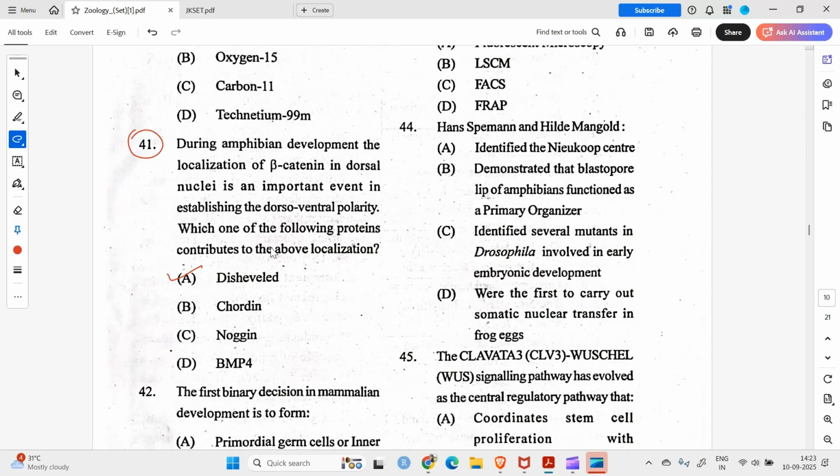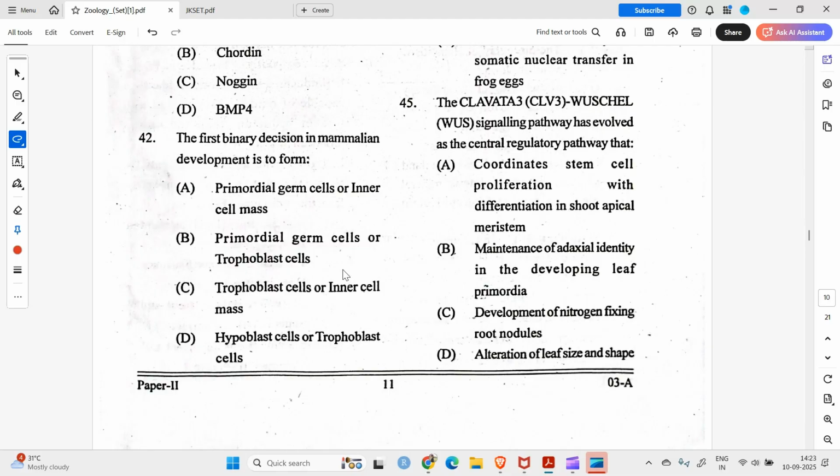Okay. Question number 42. The first binary decision in mammalian development is to form primary germ cells or trophoblasts. No, trophoblasts are inner cell mass. Yes, trophoblasts then form the suspensor.